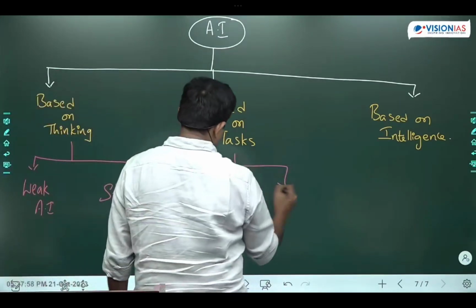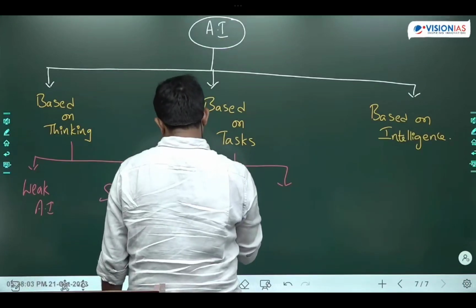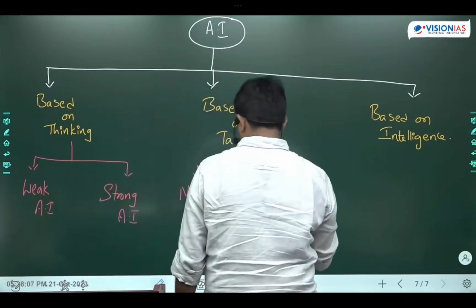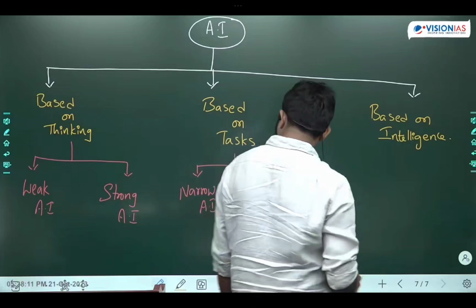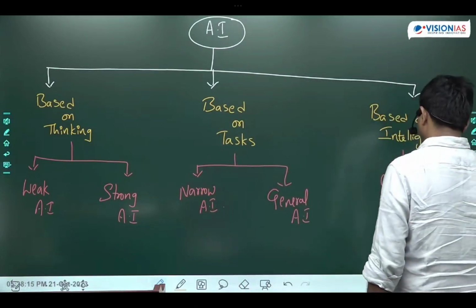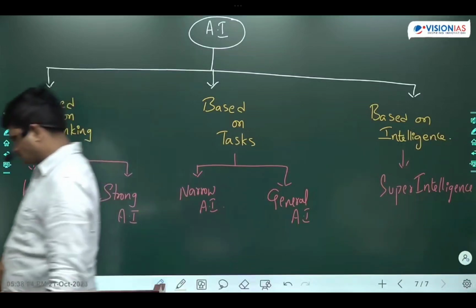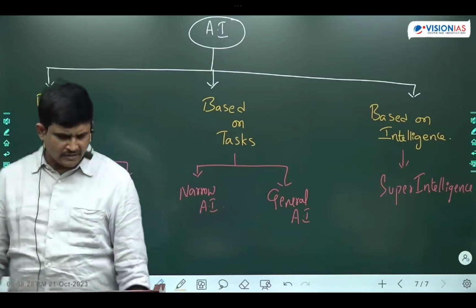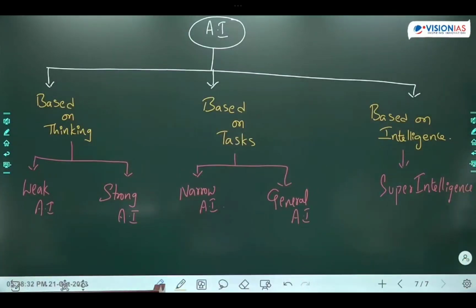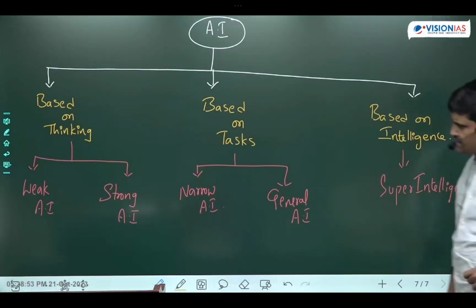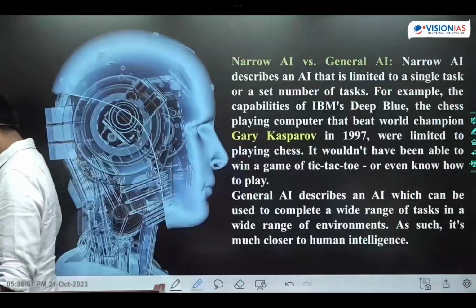Next one is based on tasks. Artificial intelligence is categorized into narrow artificial intelligence, next general artificial intelligence, and next super intelligence. Based on tasks: narrow artificial intelligence, general artificial intelligence. Based on thinking: weak artificial intelligence, strong artificial intelligence. So like this, artificial intelligence has been categorized into three types. Okay, students, first, based on thinking, how the artificial intelligence has been categorized.